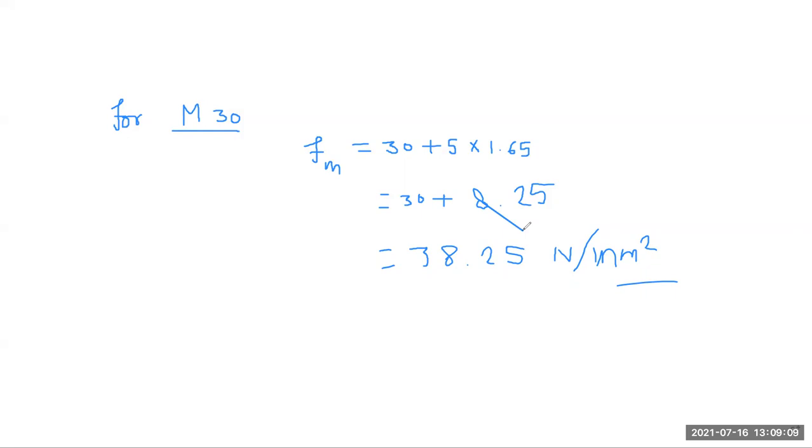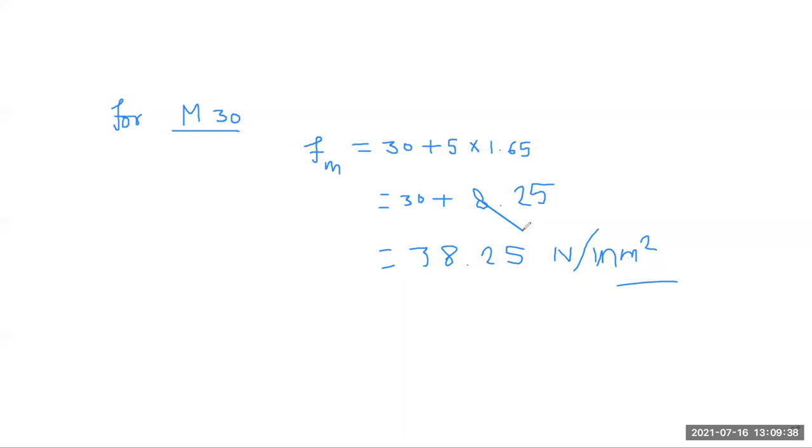You also see different exposure conditions: mild, moderate, severe, very severe and extreme. Minimum cement content in kg per meter cube is also given with respect to different exposure conditions. Also maximum free water ratio is given with respect to exposure condition.